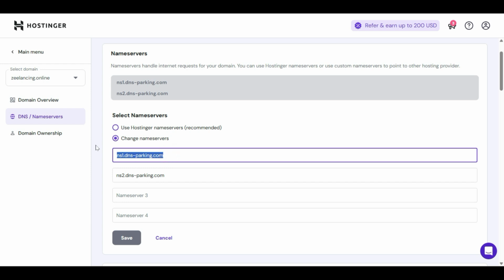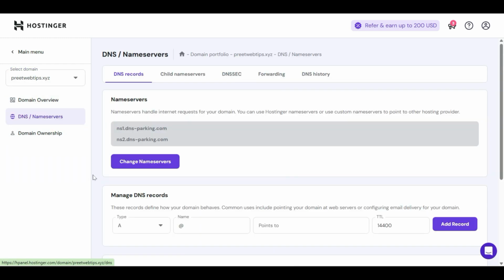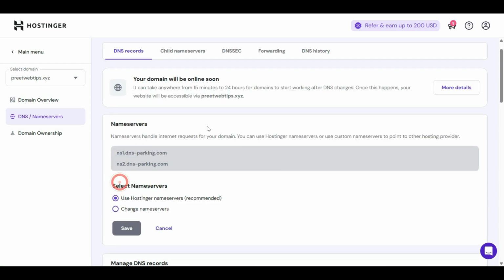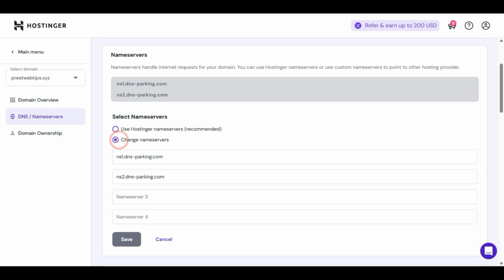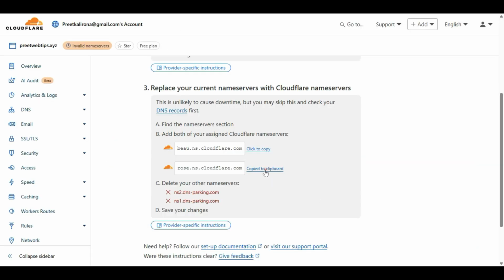First let me choose my domain perfectly, so we will not put these values on the wrong URL. Okay, change name server. First let me paste that one, and the next one I will copy again. You can see here it says delete your other name servers.